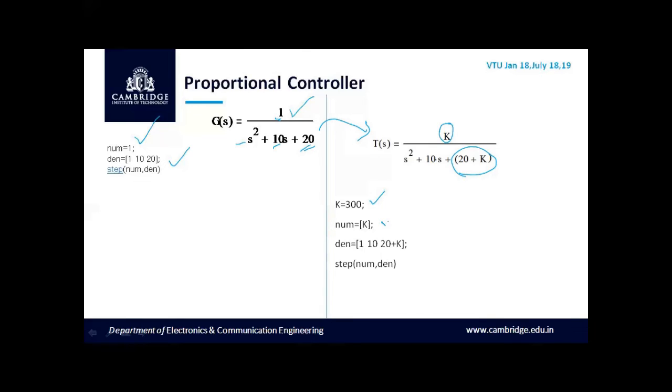And again, I want to display the response through MATLAB. So in the numerator I have K, and in the denominator the s square coefficient is 1, the s coefficient is 10, and the constant is 20 plus K. You know in MATLAB it is stored in the form of a matrix, so one row and three columns: 1, 10, 20 plus K elements are found here.